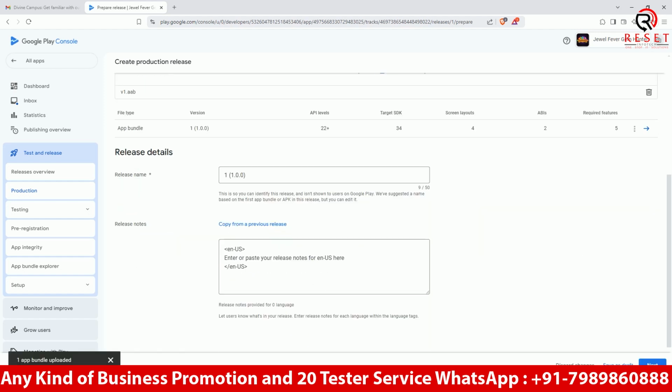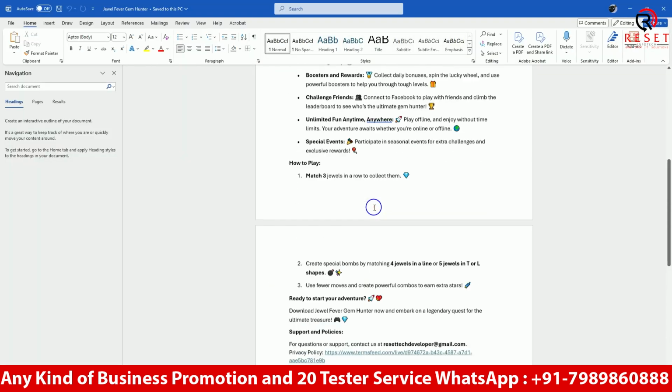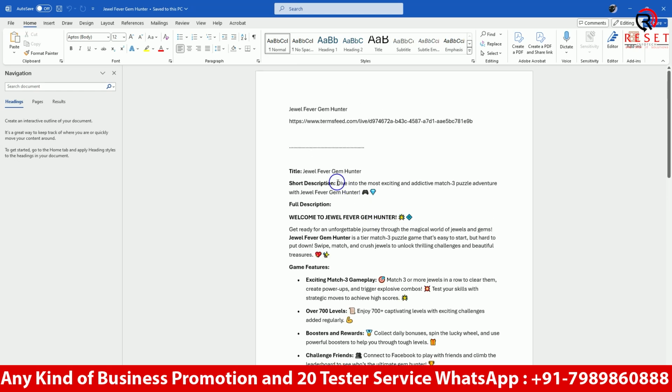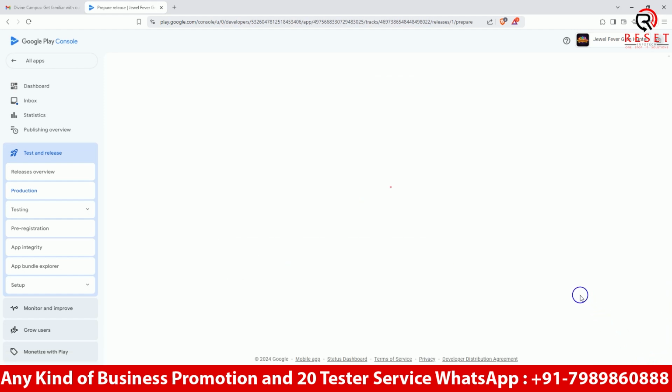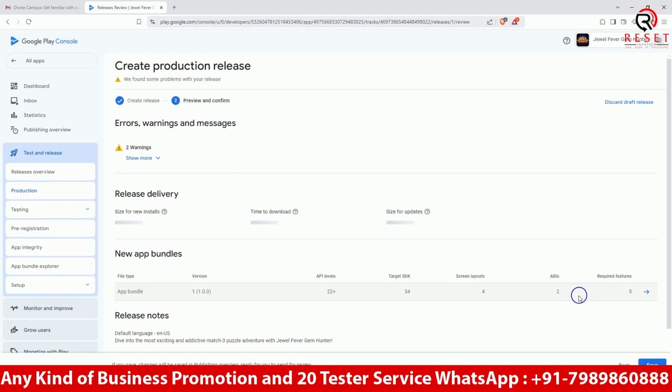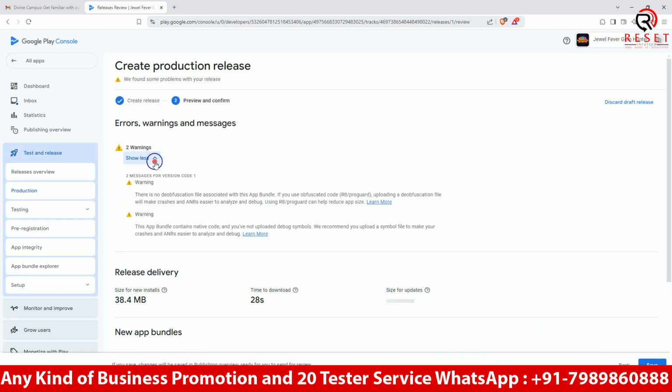As there is no error, we will write some description here. Okay, just next. Let's see if there is any error. There are two warnings, but nothing to worry about.